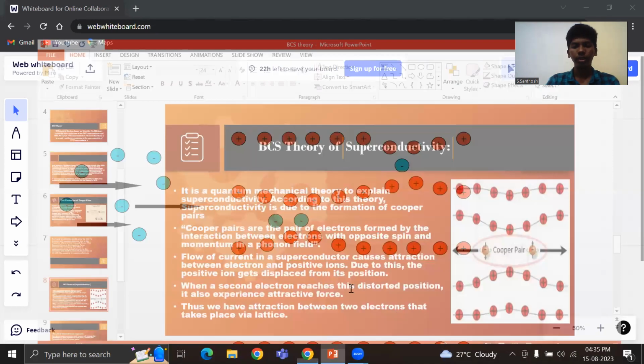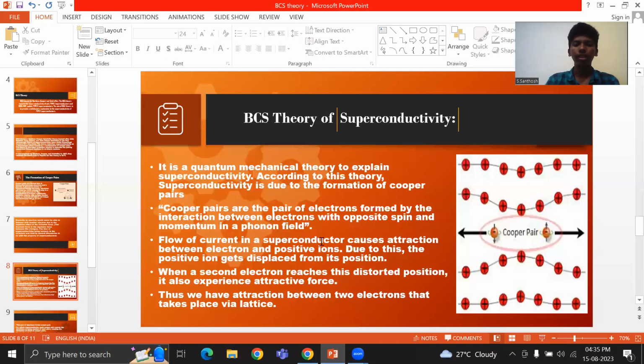Let's see further. The flow of current in a superconductor causes attraction between the electrons and positive ions. When the electrons flow through the superconductor, the positive ions are attracted towards them, and due to this the positive ions get displaced from their positions. When the first electron passes through, it pulls the positive ions closer to it.